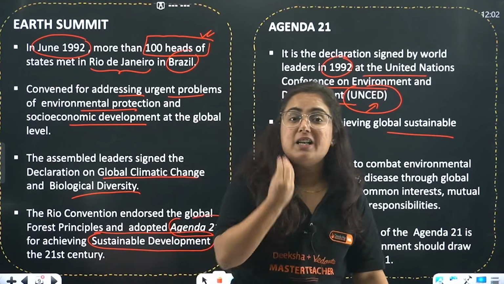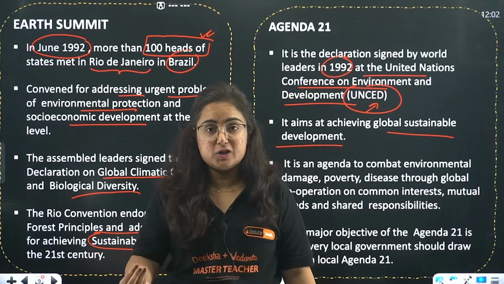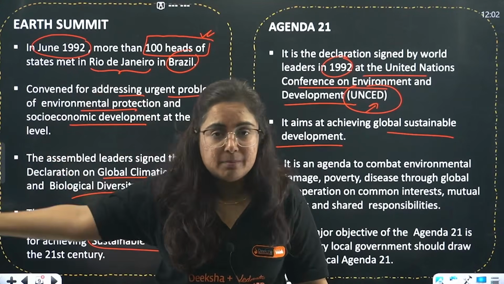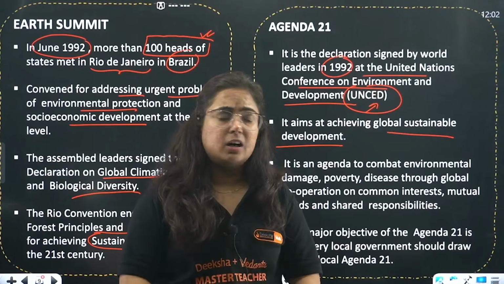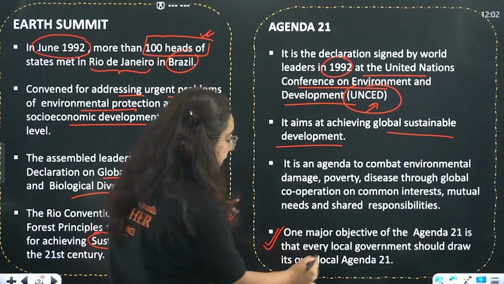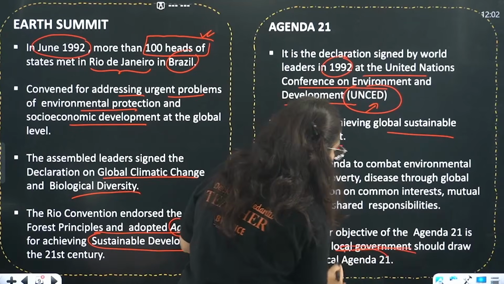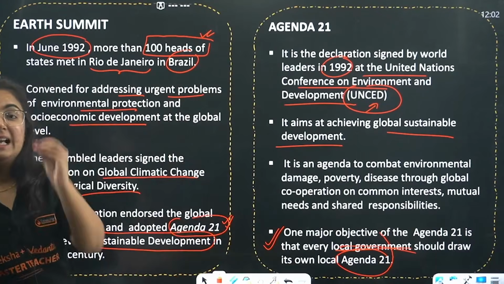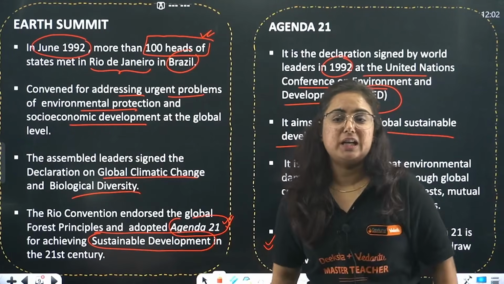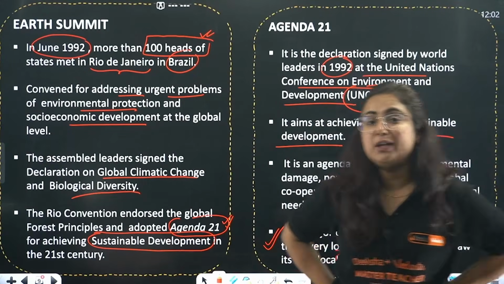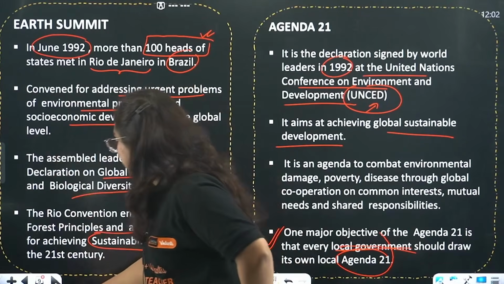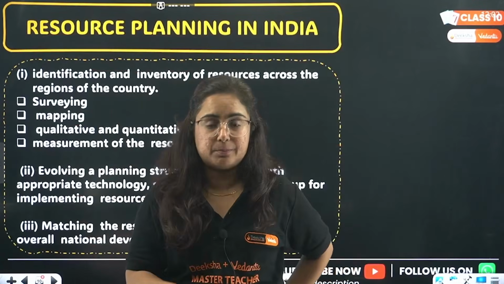Whenever there are local issues, like cleaning, like making development in a manner that does not harm others' needs, this is something of common interest that needs to be done at the local government level. Hence they ask that in a country every local government should have their own Agenda 21. This is Agenda 21, Earth Summit. A short note can come.